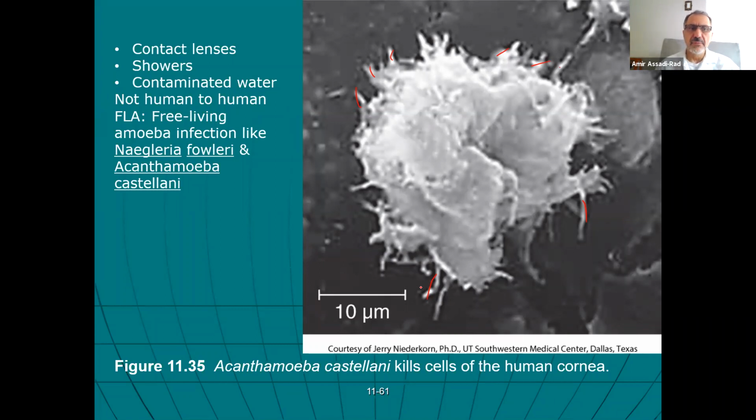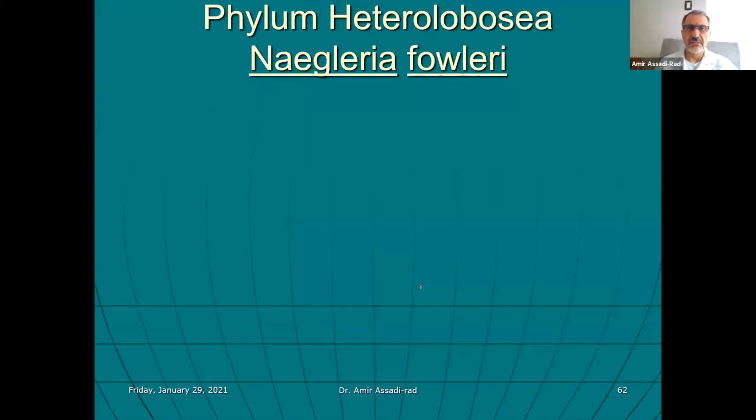They are actually free living organisms, not parasitic, but when they come in contact with humans they can cause devastating diseases. In the case of Acanthamoeba castellanii, it can cause blindness. It kills the cells of the cornea of the human eye, and eventually can cause blindness.